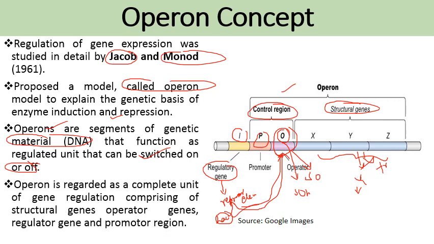Operon is regarded as a complete unit of gene regulation comprising various genes, like we have structural genes, then operator gene, regulator gene and promoter region. So these are the components of an operon.